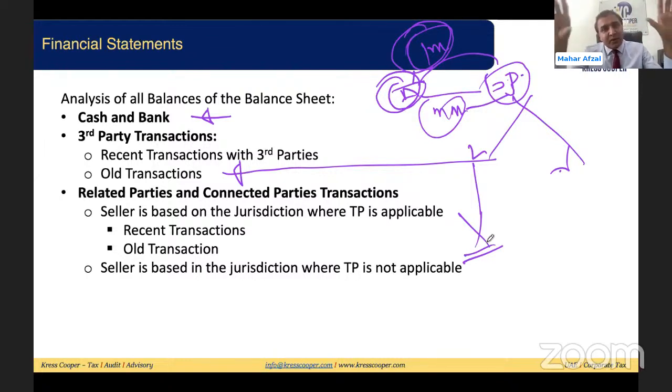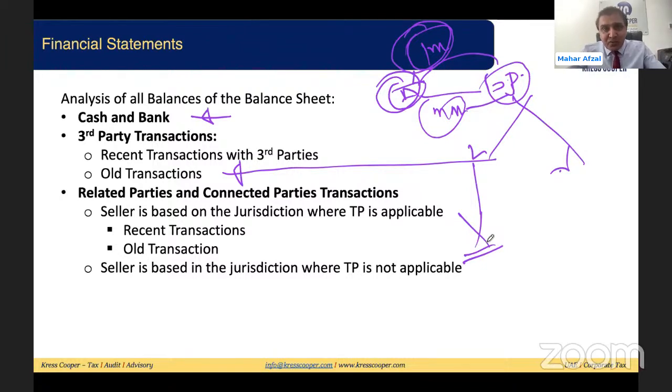Then we need to identify what the balances are, and what the transaction effect is, which is reflected in the balance sheet with the related party and with the third party. When this transaction happened, what were the situation and circumstances? After considering all these things, we would be in a better position to know which assets and liabilities are the balances that we need to revalue. We need to bring them to the market price. So blindly we cannot follow a straightforward hard and fast rule.